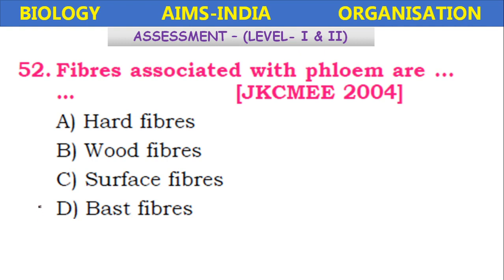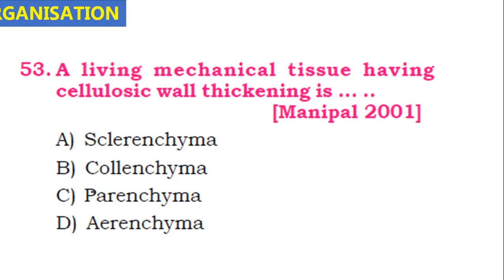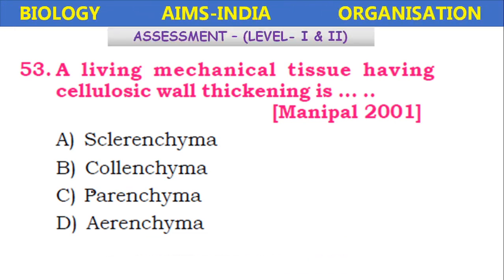So the phloem fibers are called bast fibers. Next, a living mechanical tissue having cellulosic wall thickening is, so living is given, so mechanical tissue: sclerenchyma and collenchyma, these two only. Among these two, the living one is collenchyma.